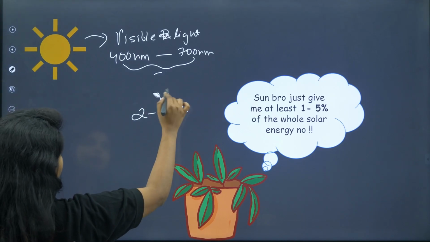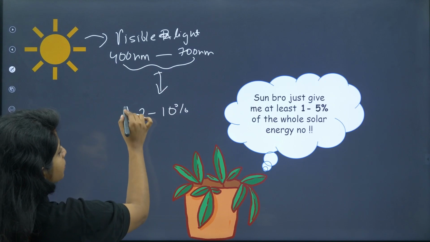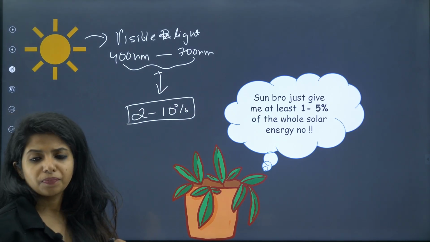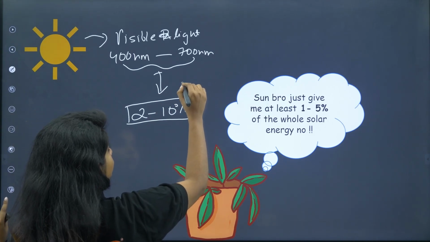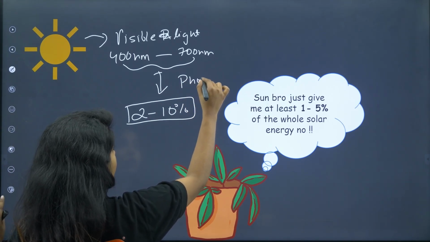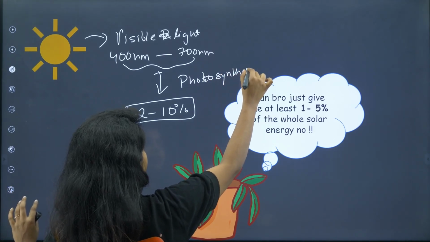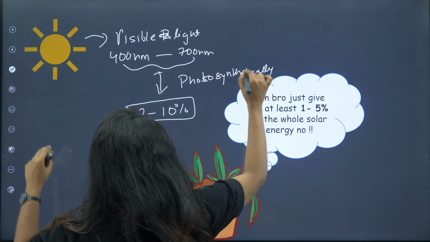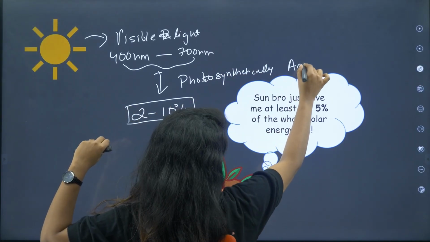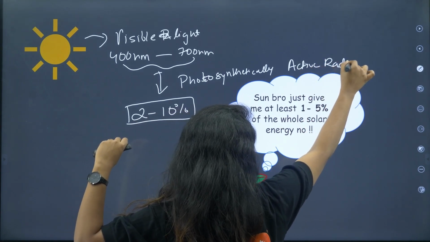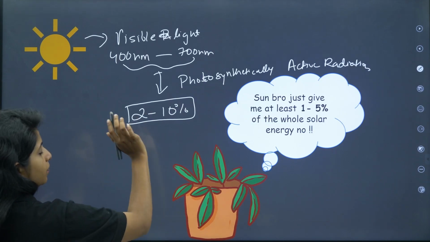Only 2 to 10% can be used for photosynthesis, which is why you call it photosynthetically active radiation. Now, out of this 2 to 10 also, okay, that is the thing.